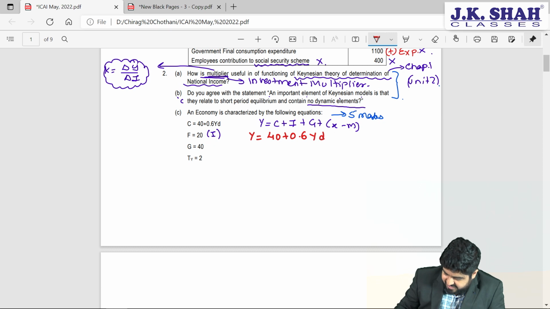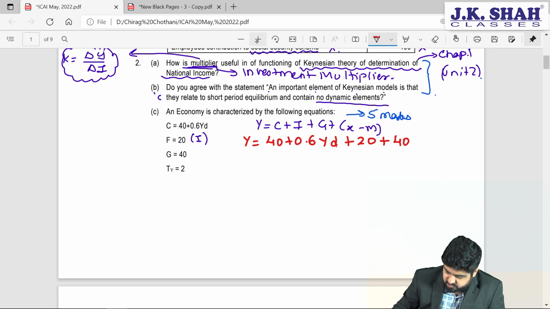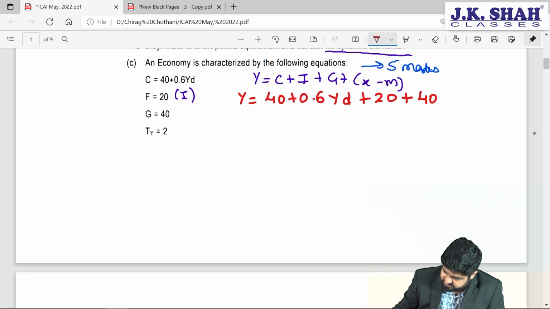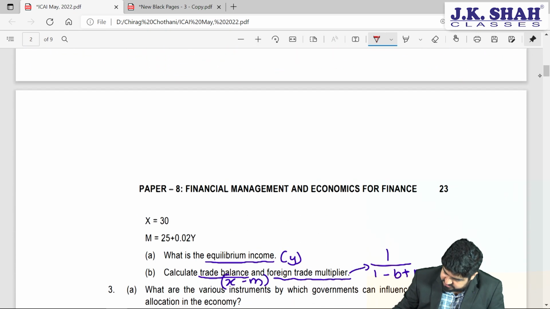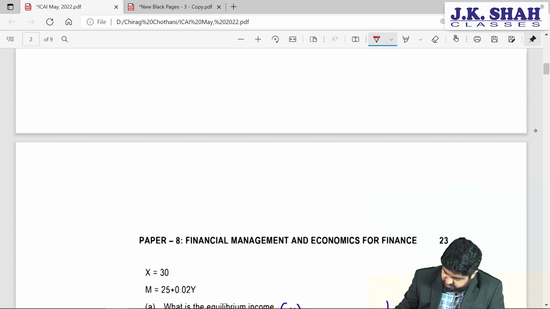So I will write it as it is for the time being. Plus investment, which is 20, plus G, which is 40, plus exports minus imports. Exports is 30, and imports is 25 plus 0.02Y.